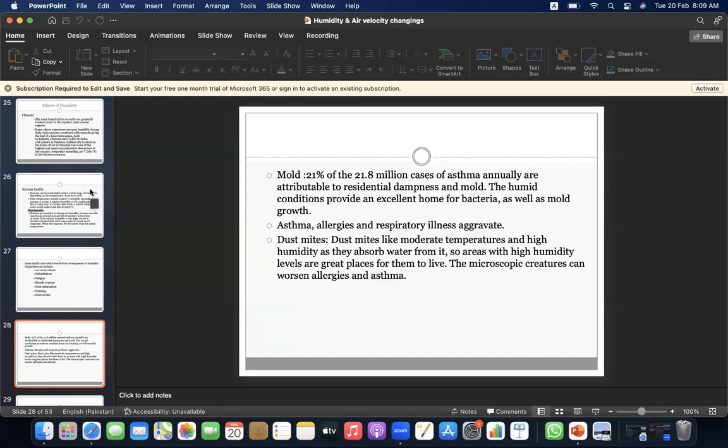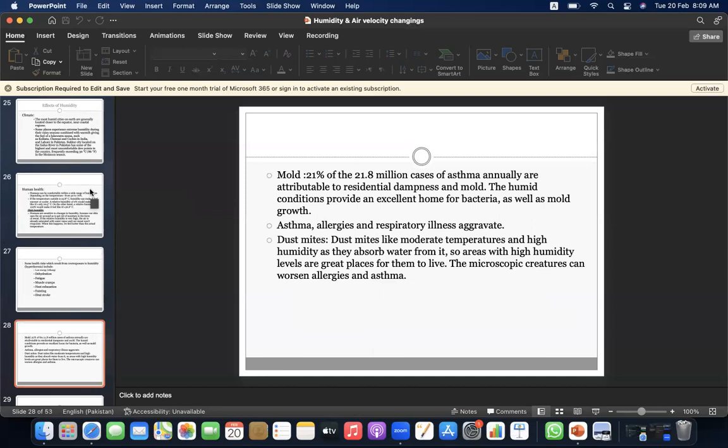Mold. 21% of the 21.8 million cases of asthma annually are attributable to residential dampness and mold. The humid conditions provide an excellent home for bacteria as well as mold growth. Asthma, allergy, and respiratory illness aggravate.